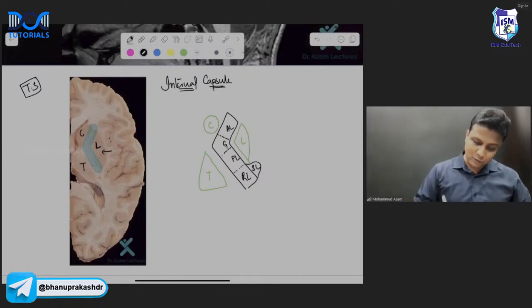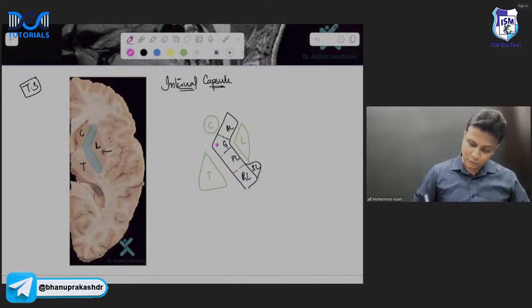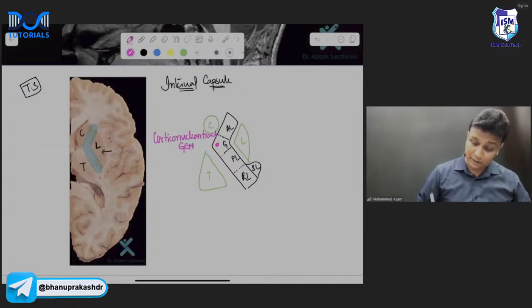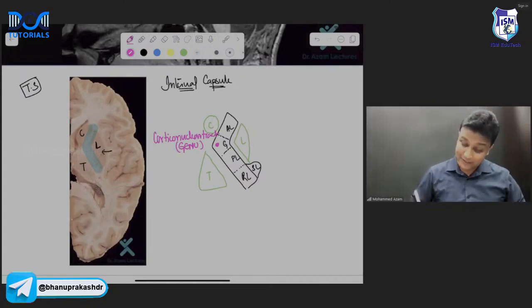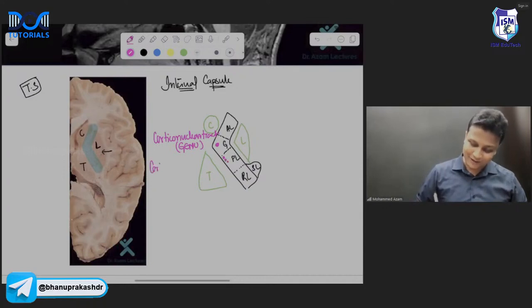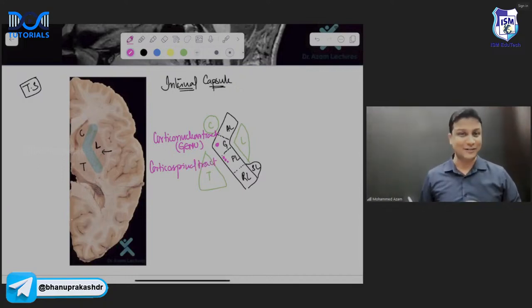Now the important thing here is what are the tracts which are going to pass from here? So number 1, there is a tract passing through genu part, and that tract will be cortico-nuclear tract, sir. So cortico-nuclear tract is passing from which part of the internal capsule? Genu part, sir. Then there is one more tract passing from here, your favorite one, that is cortico-spinal tract, sir. And corticospinal tract is also known as pyramidal tract. Pyramidal tract, the very famous one.